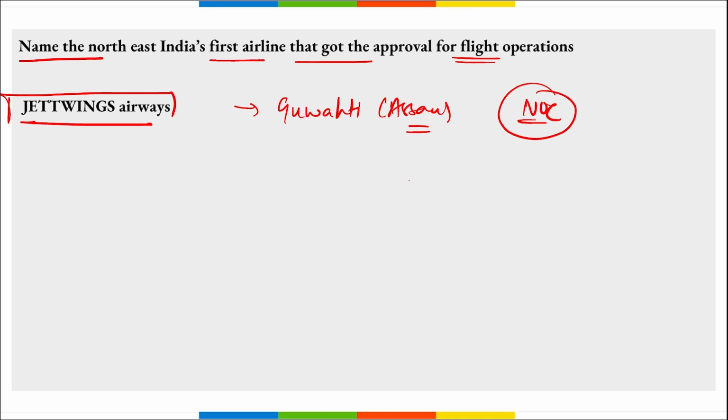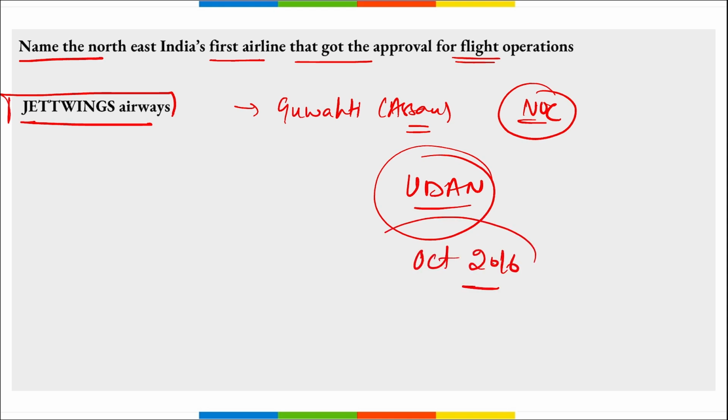Jet Wings Airways plans to offer regional connectivity to passengers under the UDAN scheme, that is Ude Desh Ka Aam Nagrik. Correct? And this UDAN scheme was started in October 2016, and the main aim of this scheme is so that every individual in India can get the benefit of traveling by aeroplane.